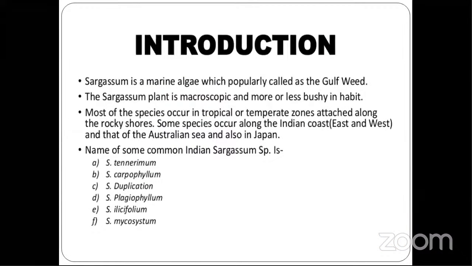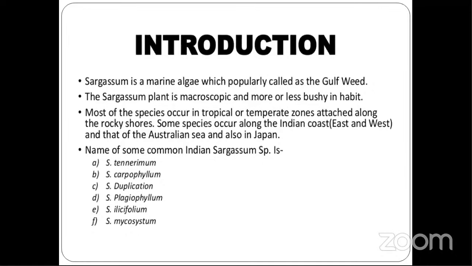Most of the species occur in tropical or temperate zones, attached along rocky shores. Some species occur along the Indian coast, that is east and west, and some in Australian seas and also in Japan. So, in all, Sargassum is a common inhabitant of tropical seas and oceans. This genus includes about 250 species. Sargassum alone has about 250 species.